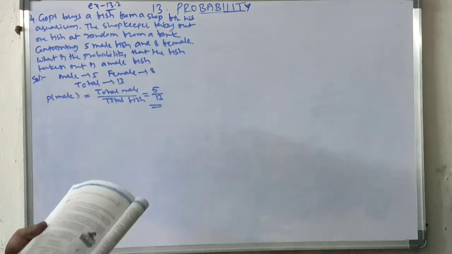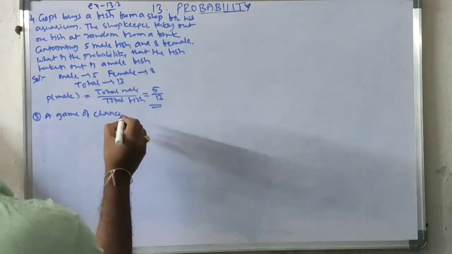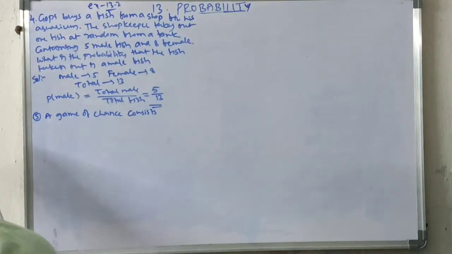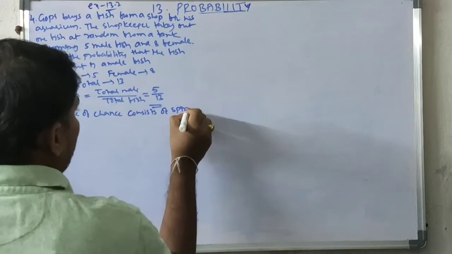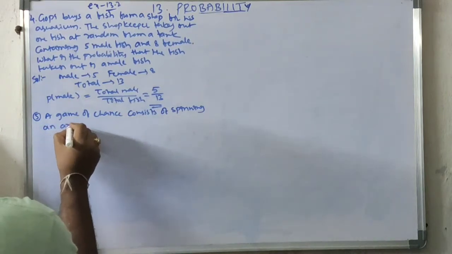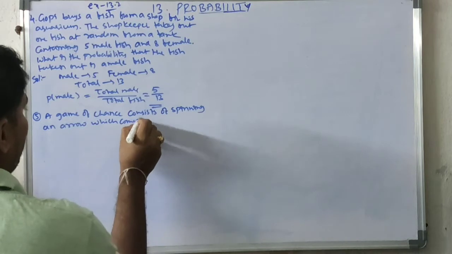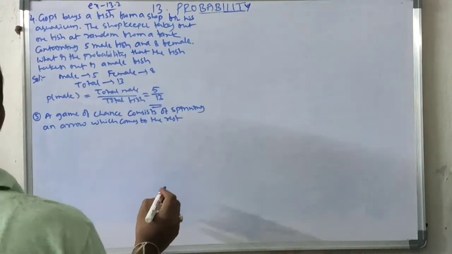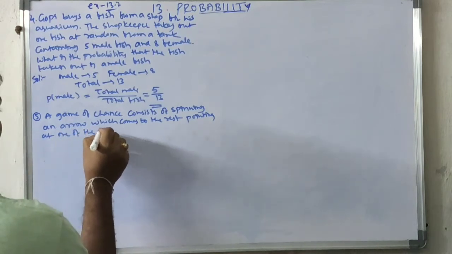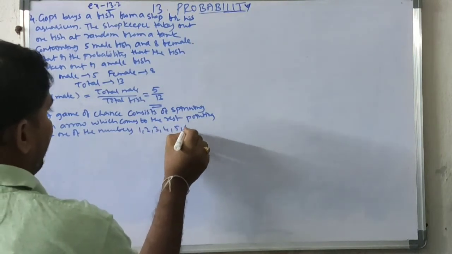Next, a game of chance. A game of chance consists of spinning an arrow which comes to rest pointing at one of the numbers 1, 2, 3, 4, 5, 6, 7, 8.